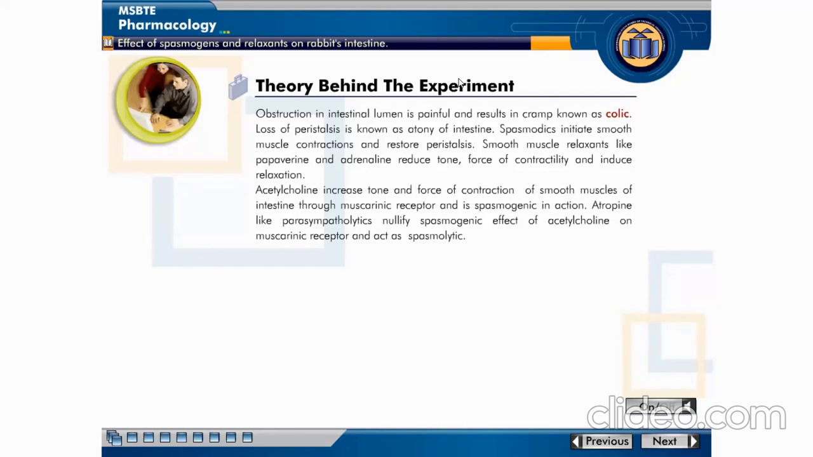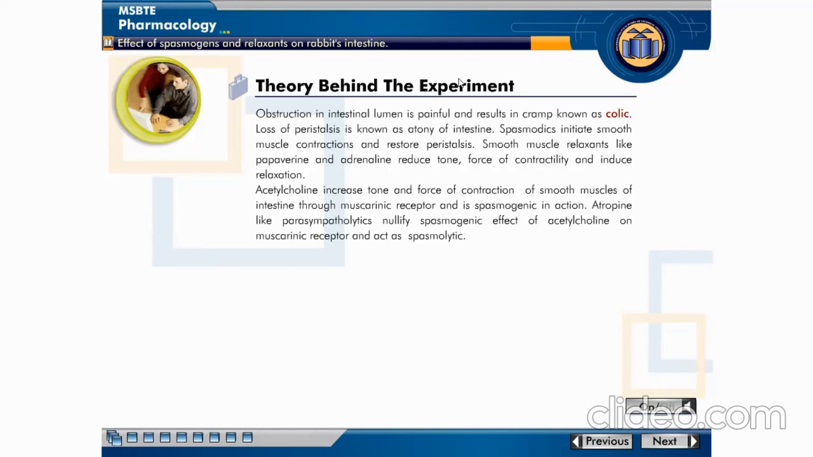Spasmogens initiate smooth muscle contraction and restore peristalsis. Spasmodics are responsible for the contraction. Thus, they initiate the contraction of smooth muscle and restore the peristalsis movement. Then smooth muscle relaxants like papaverine and adrenaline. Smooth muscle relaxants are under the relaxant category. Their examples, papaverine and adrenaline, reduce the tone, the force of contractility also reduces, and they produce relaxation. Smooth muscle relaxants produce relaxation by reducing tone and contractility. Their examples are papaverine and adrenaline.